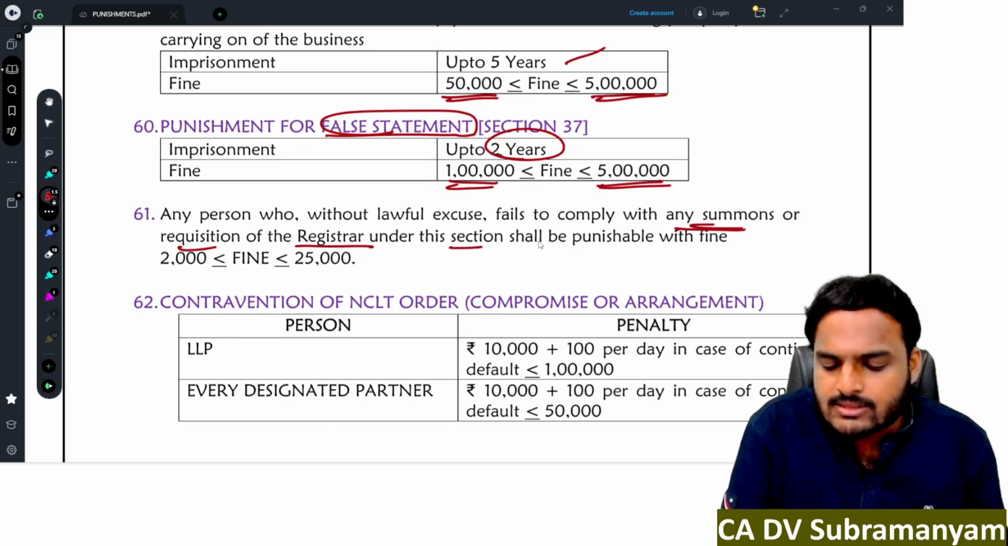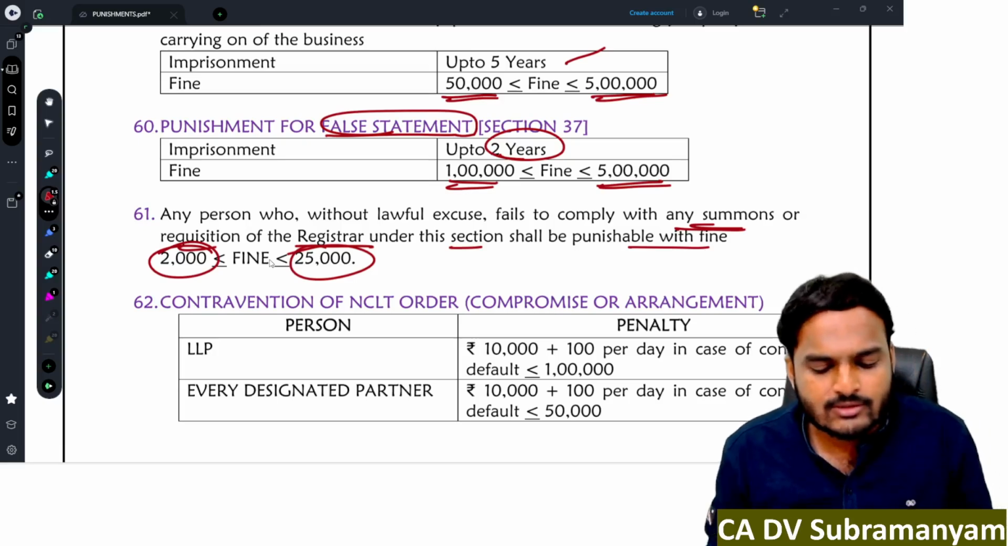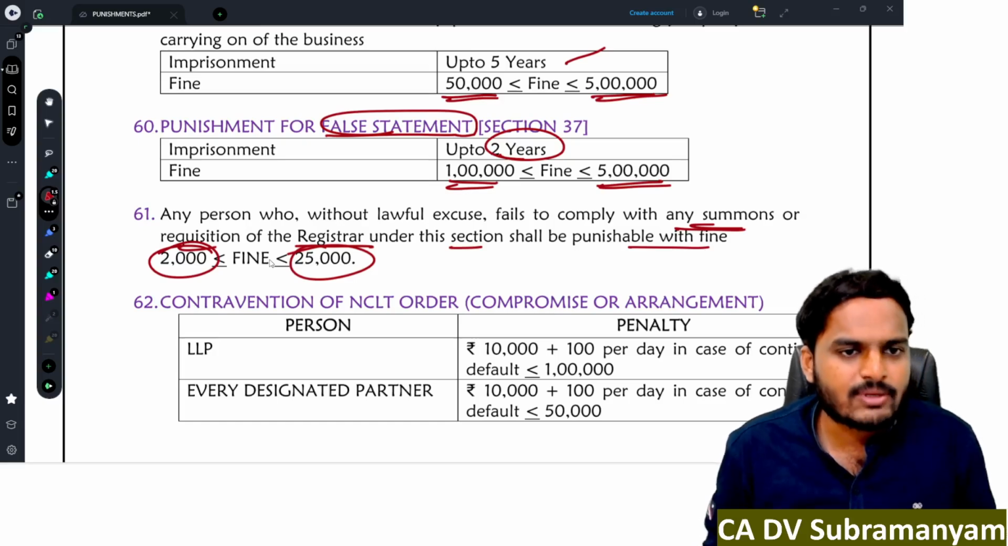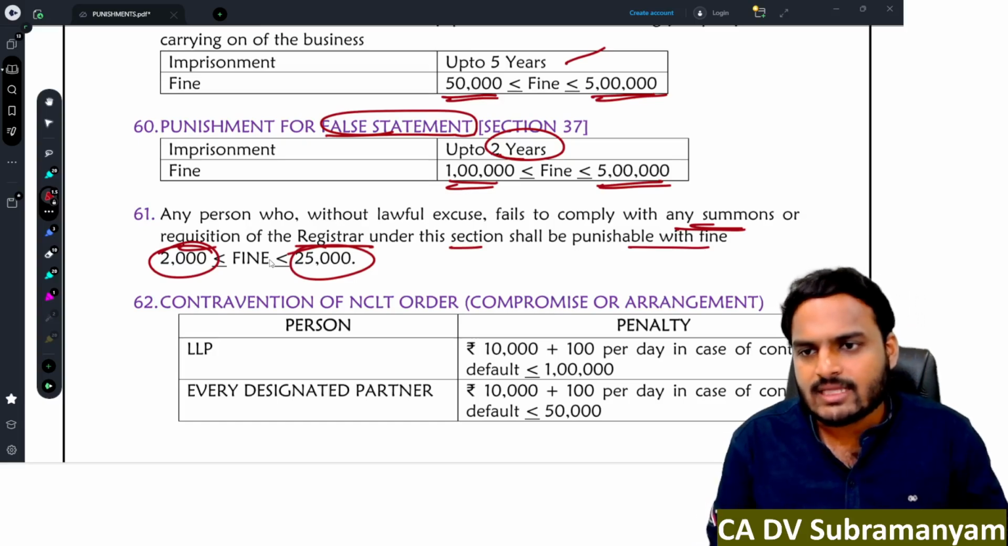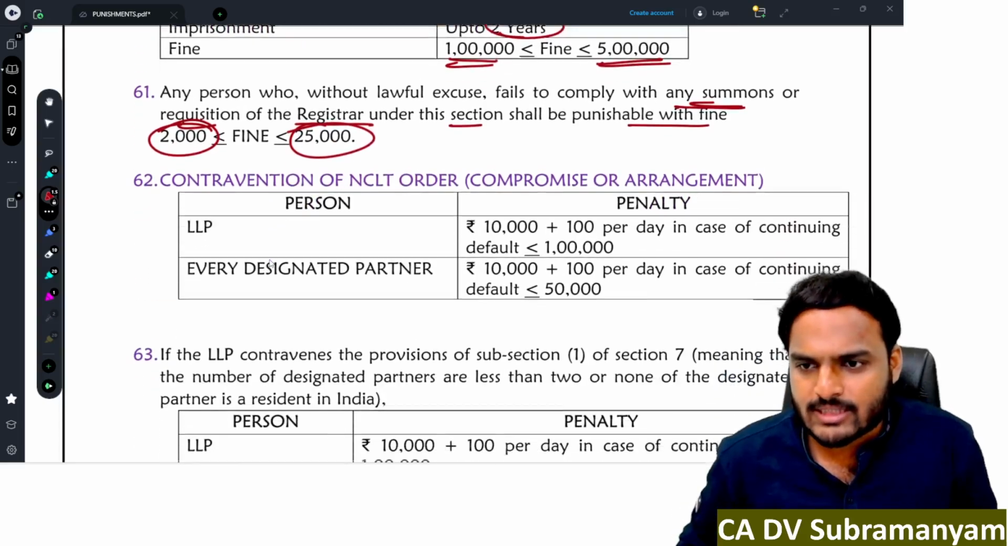Next one, any person who without lawful excuse fails to comply with any summons or requisition of the registrar under this section shall be punishable with fine minimum 2,000, maximum 25,000. Non-compliance with registrar summons or requisitions: the minimum fine is 2,000 rupees, maximum fine is 25,000 rupees.